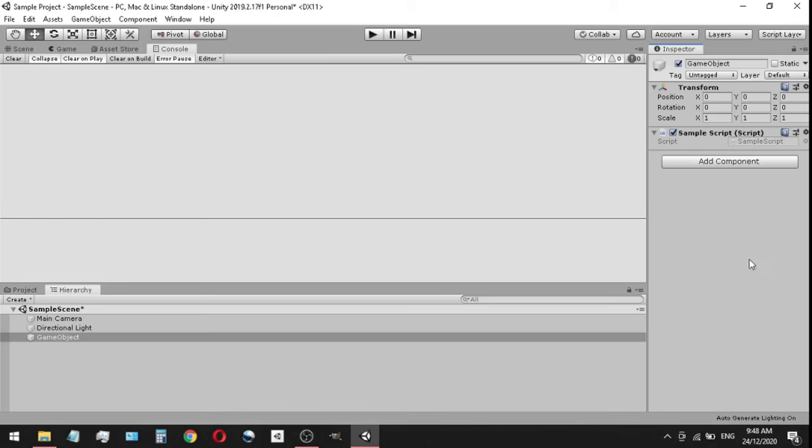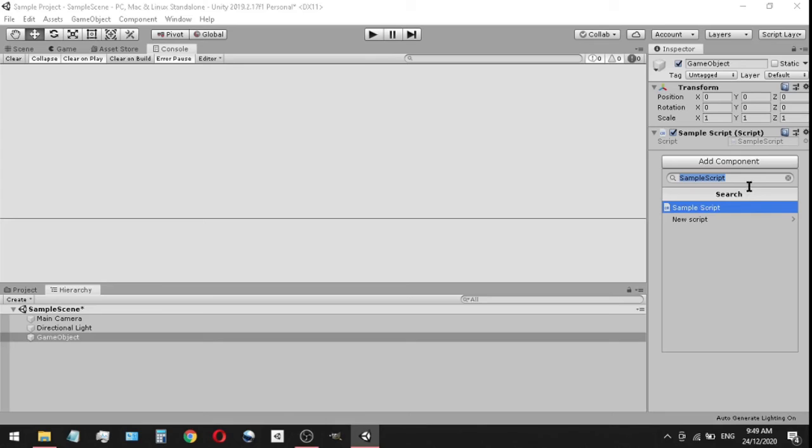Okay, so now we should have our script here. It should be attached to your game object. If it's not attached, you can just come up here to add script and you see it's now in our list of scripts. So we could just very easily click on it, and there we have it.